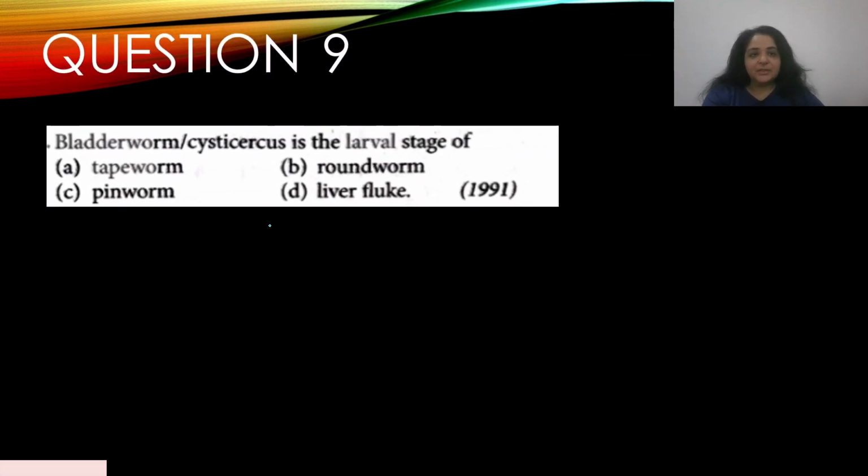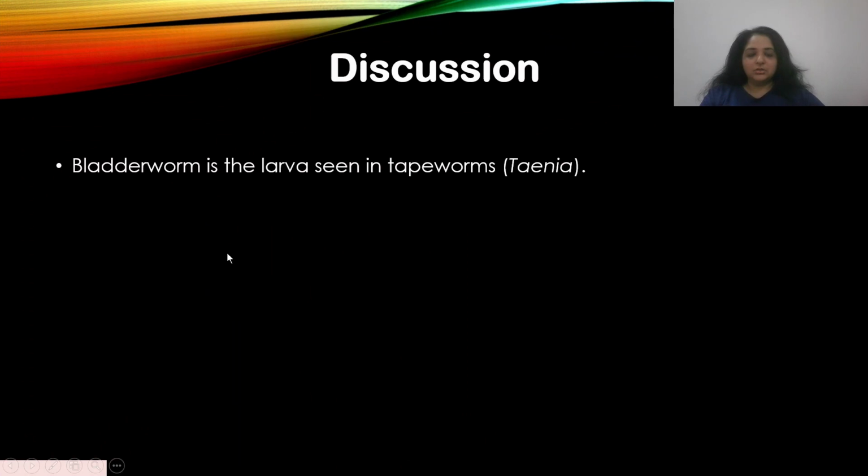Question number 9. Bladder worm or cysticercus is the larval stage of, this appeared in the year 1991, A. Tapeworm, B. Roundworm, C. Pinworm, and D. Liver fluke. Okay, so bladder worm is the larval stage of A. Tapeworm. Answer is A. I have a diagram of the life cycle of Taenia solium and Taenia saginata, which you will come to sometime, and then you will be able to see how this larva is formed. But I'm not going into the details now. Just understand the bladder worm is the larva seen in tapeworms.